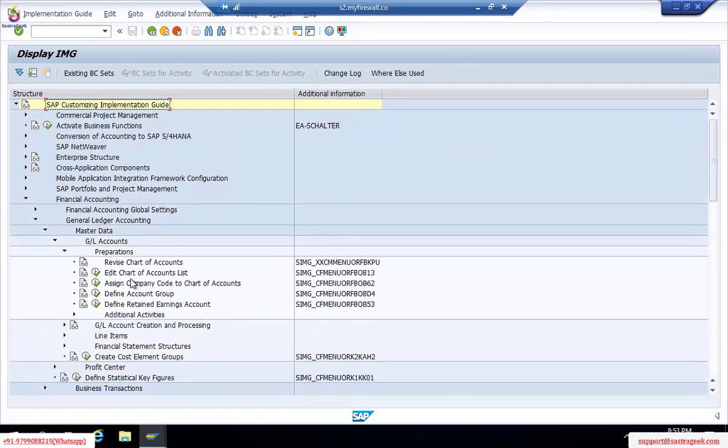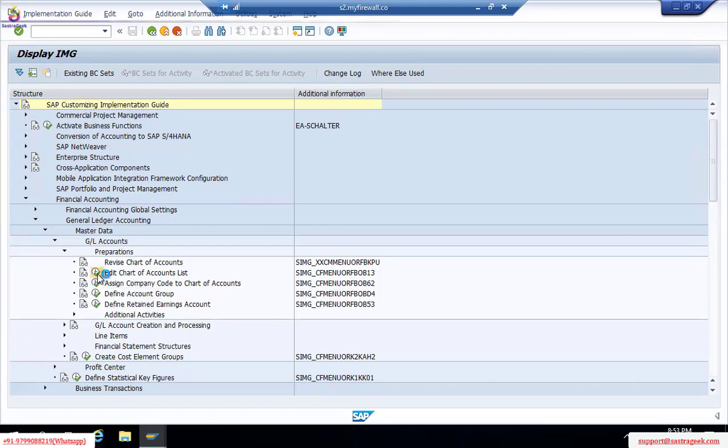Edit chart of accounts list. We'll create a variant. Assign company code to chart of accounts, OB62. Then define account groups, that is OBD4. Retained earnings account, OB53. Okay, so these 4 steps we'll do slowly one after another. So first of all, edit chart of accounts.